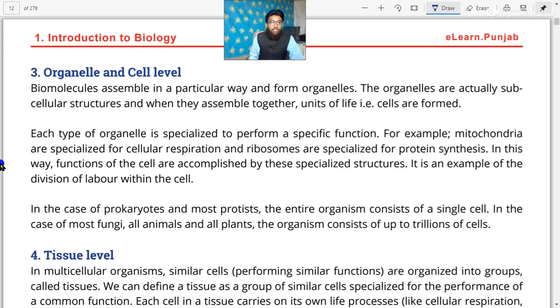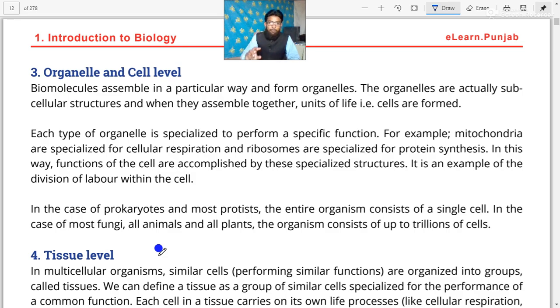Each type of organelle is specialized to perform a specific function. Dear cadets, there are different types of organelles present within a cell, but each type of organelle is specific for a specific function.